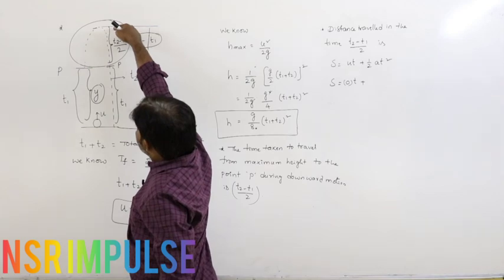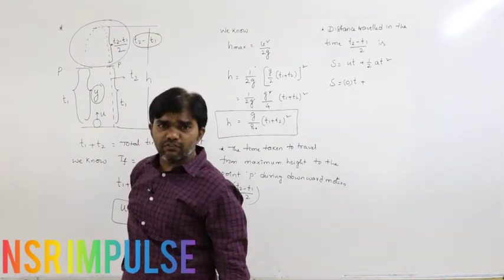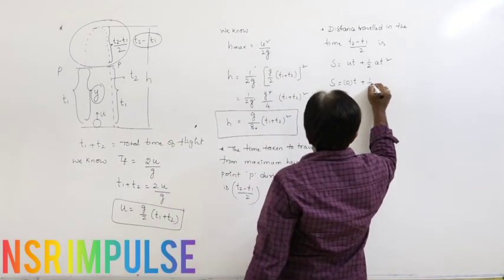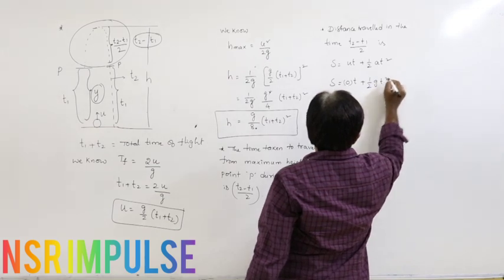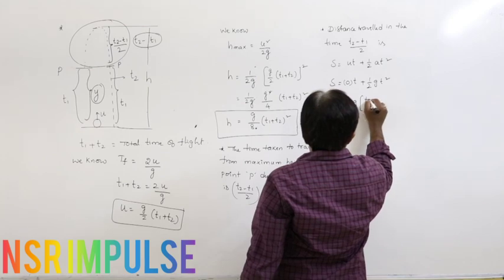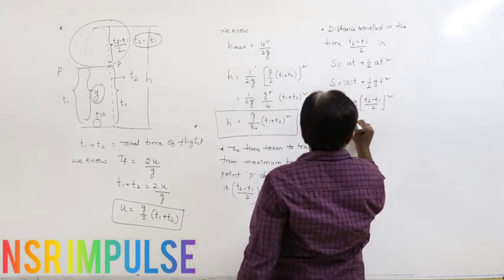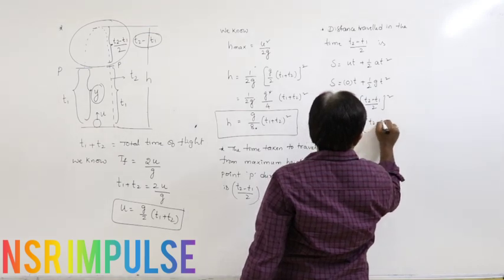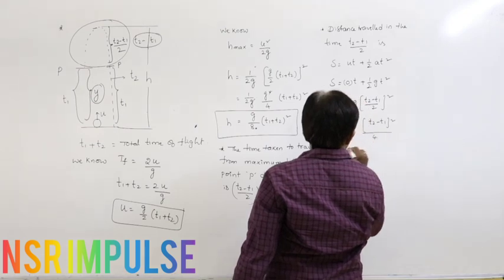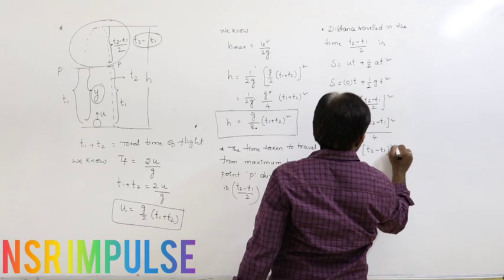Here the body travelling from maximum height acts as a freely falling body, meaning initial velocity 0 and acceleration plus g. So S equals half g into (T2 minus T1 by 2) whole square, which is g by 2 into (T2 minus T1) whole square by 4, that is g by 8 into (T2 minus T1) whole square.